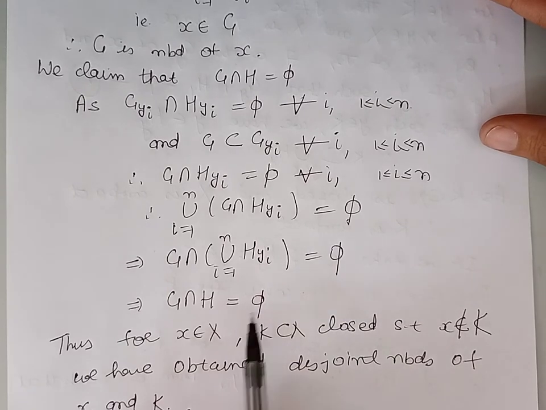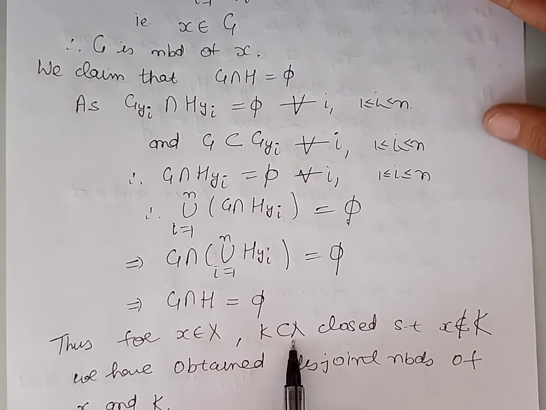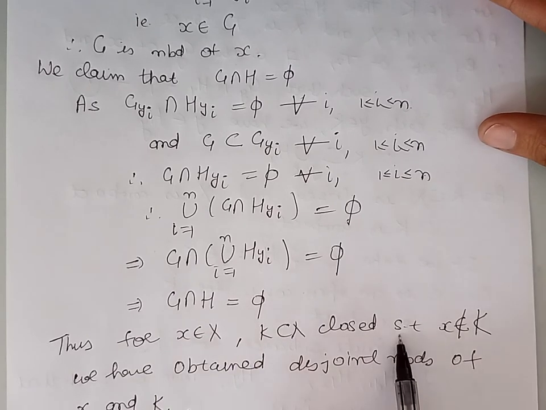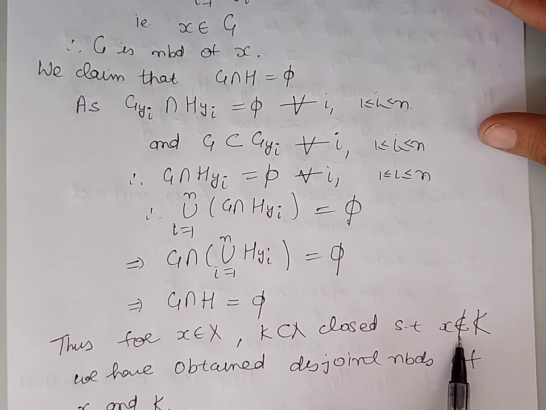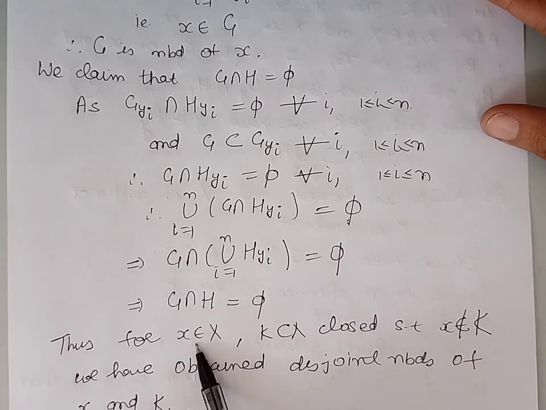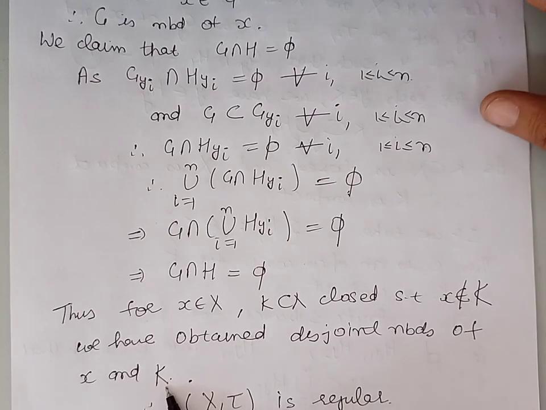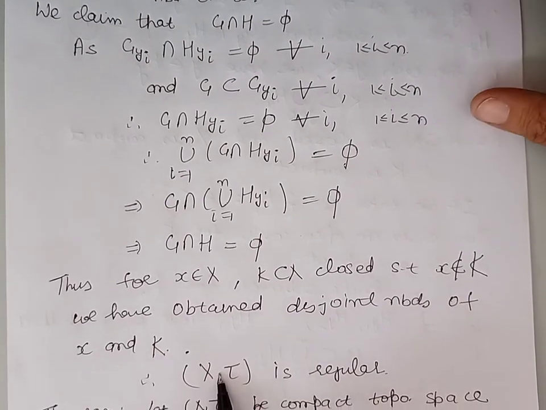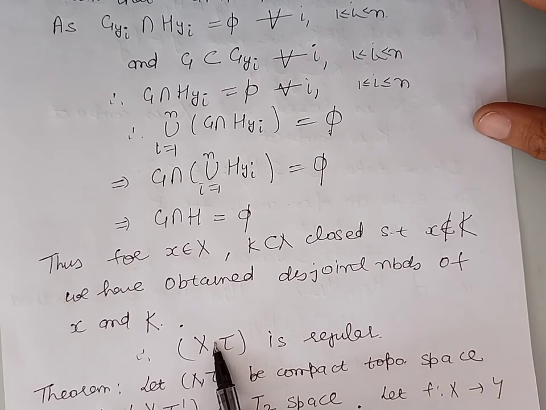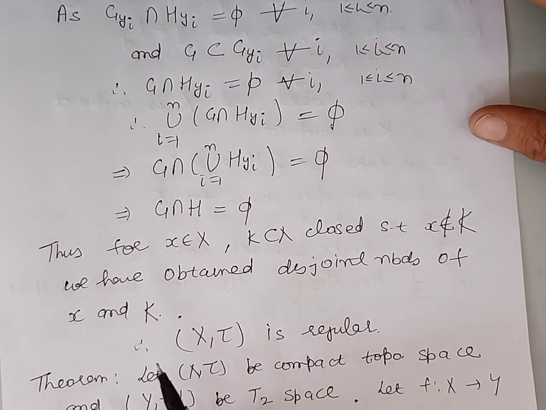Thus, for the point x belonging to the set X and a closed subset K of X such that the point x does not belong to the closed set K, we have obtained disjoint neighborhoods of the point x and the closed set K. So, by definition, we can say that the topological space (X, tau) is regular. So this completes the proof of the theorem: every compact T2 space is regular.